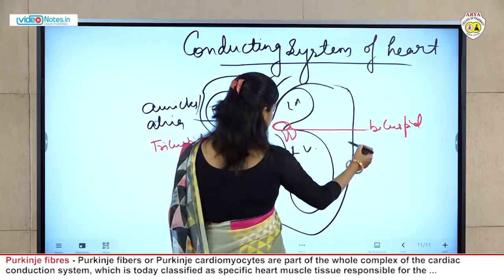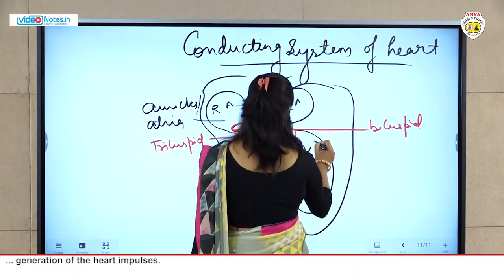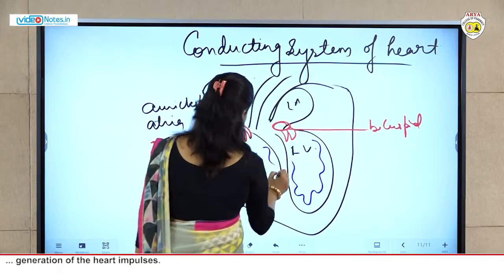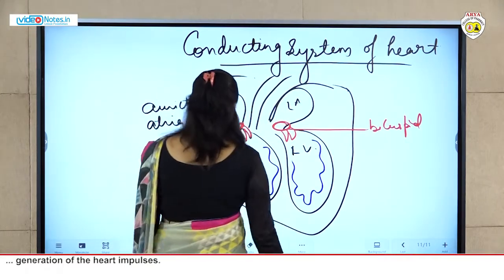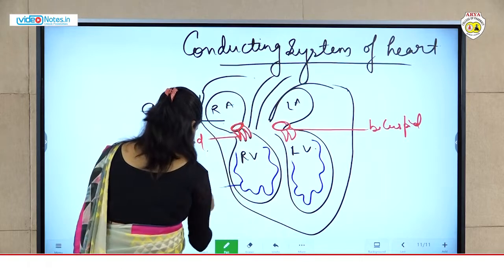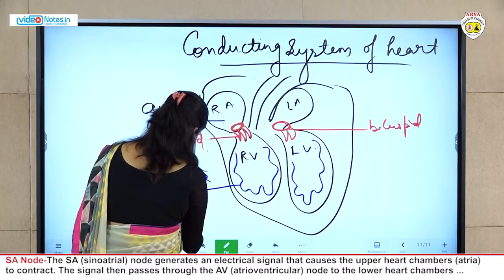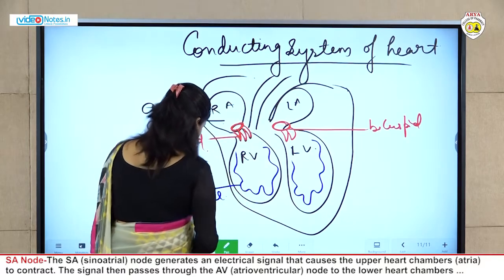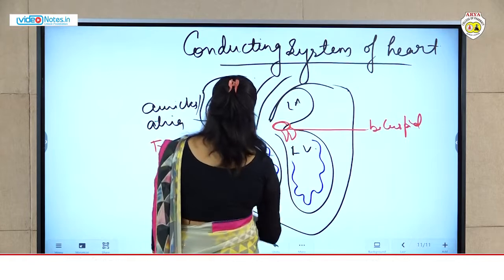Some projections are present in the ventricles. These are known as chordae tendineae. Other projections are known as trabeculae.